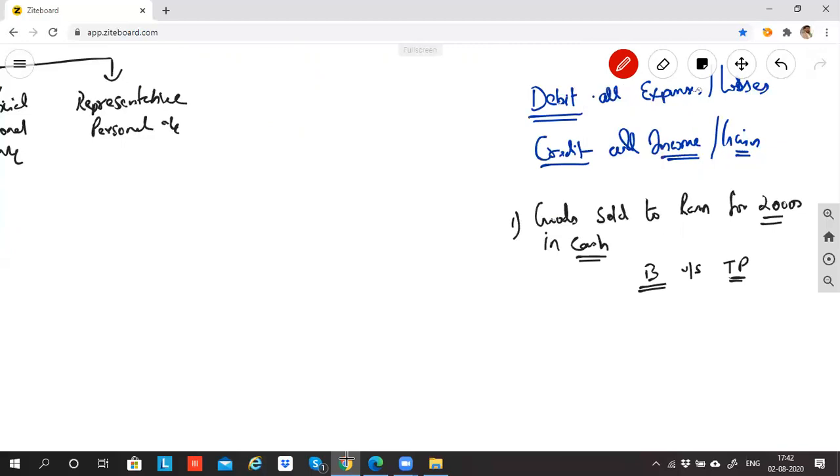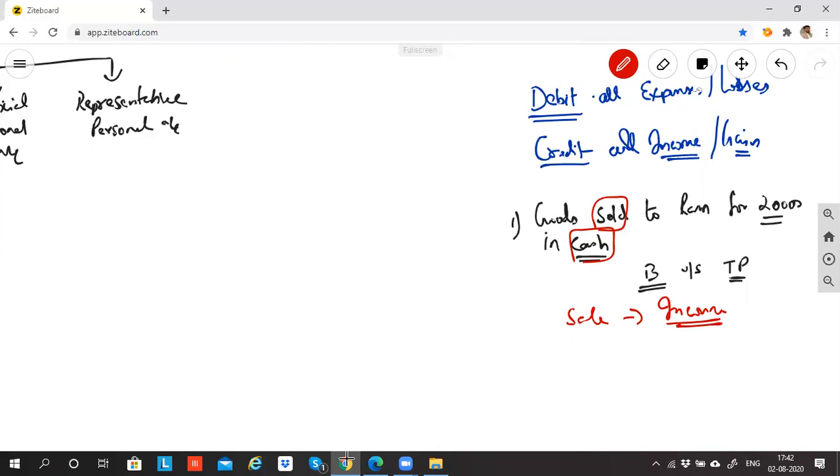Sales account and cash account. I'll tell you why. In this transaction, I need to take sale into consideration, because sale gives the flavor of income, and income has to be recorded in my trading and profit and loss account. Do you agree with me? You cannot skip sale. In any transaction, sale is given.